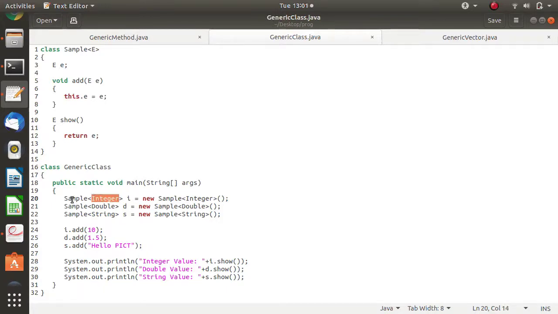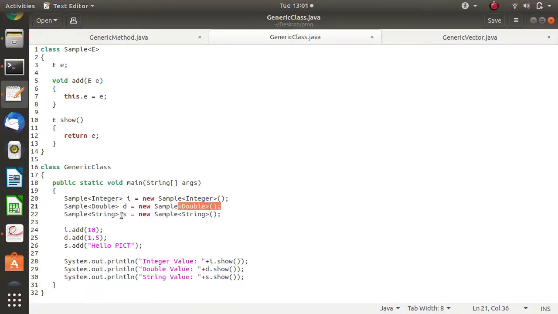So just after the class name, in angular brackets, I have to mention the type. In the same way, here also I have mentioned the type name after the class name. Next I have created a D object, and this time I want the generic type to be Double. So after Sample, the class name, I have mentioned Double in angular brackets. In the same way, here also.